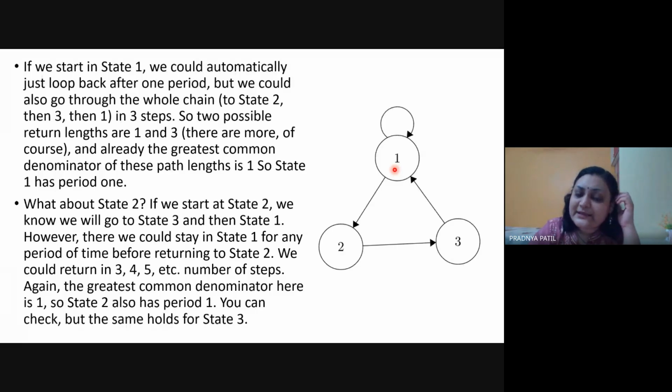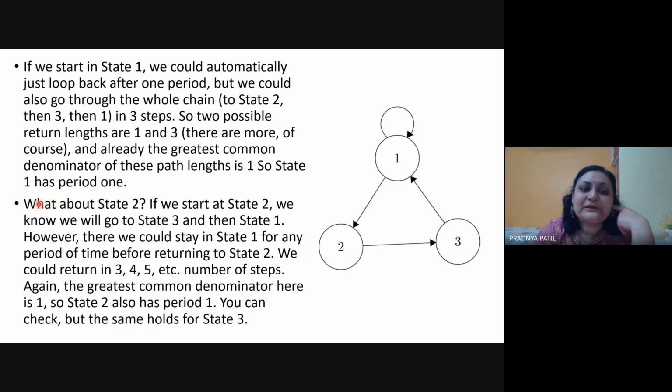So here we can see that the greatest common divisor would be 1. If I say 1 to 1, that is 1 step. 1 to 2, 2 to 3, 3 to 1, that is 3 steps. So 1, 3, and multiples, whatever you want to write. So the common divisor is exactly 1 for reaching from 1 to 1. So here this is aperiodic, with period 1.